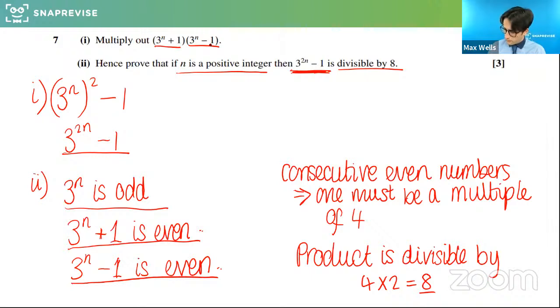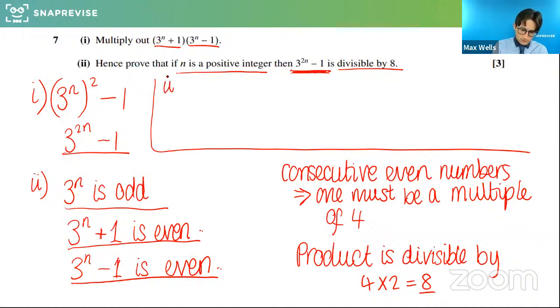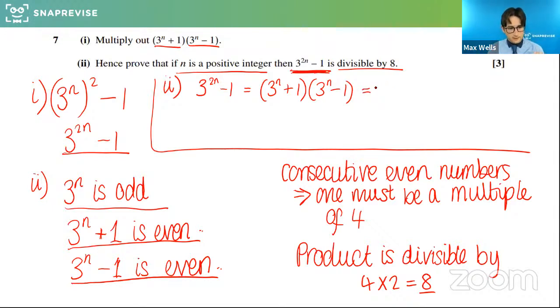I'll show you another way of how we could do this, but I actually think this algebra way is a little bit tricky. So the other way we could do part 2 is to think of factorizing. We could think of 3 to the 2n minus 1 as being equal to what it was. Now I don't think this is obvious, but this is a technique we do see towards the end of year 13, this weird factorizing.